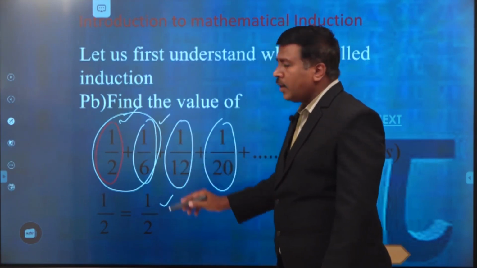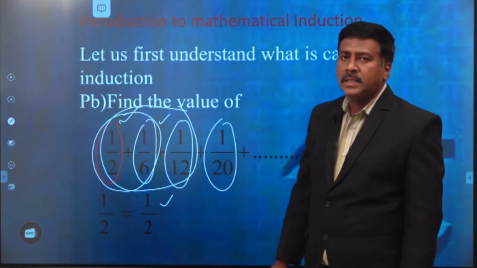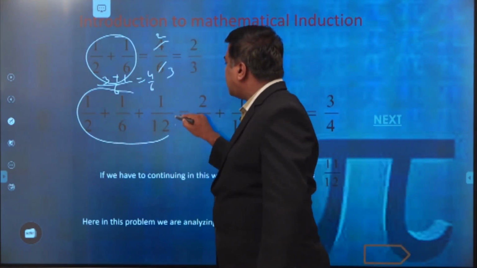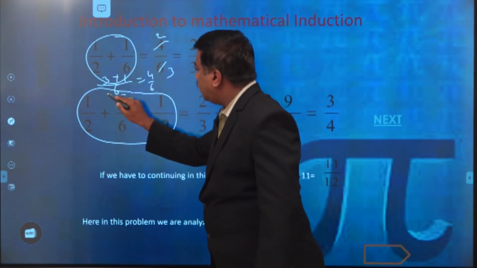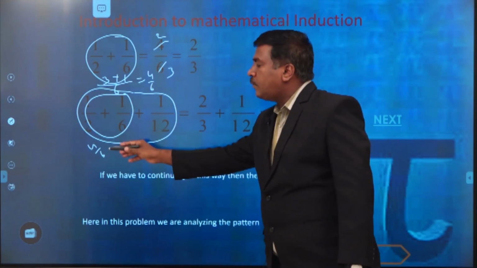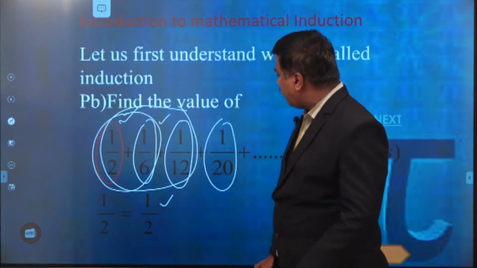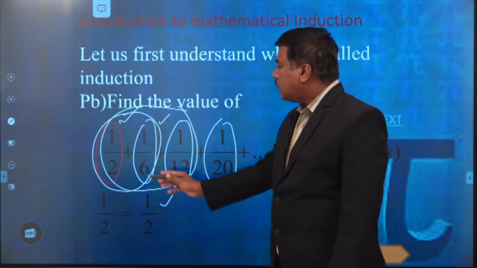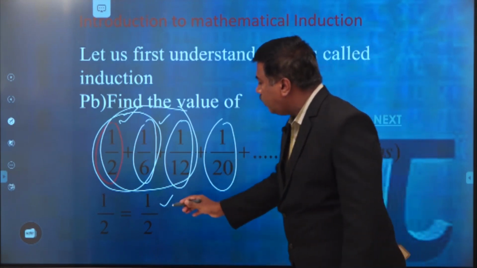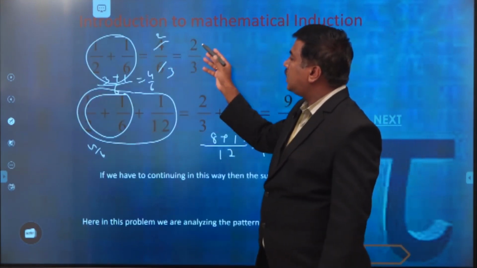Now we require the summation of the three numbers, 1/2 plus 1/6 plus 1/12. The sum of the first two is already 4/6, and we add 4/6 to 1/12. In a similar way, we extend it up to the next term, 1/20. Please see, the first term sum is 1/2, and the second sum, S2, is 2/3.